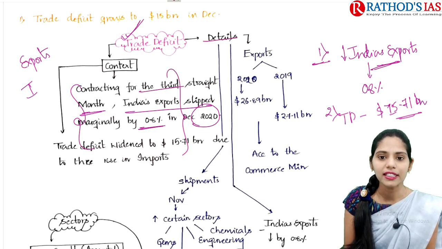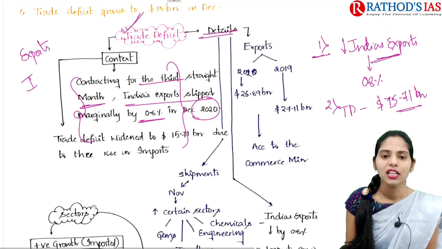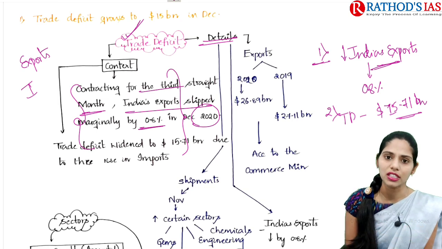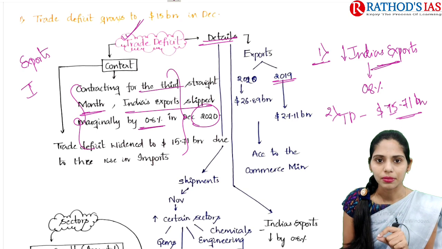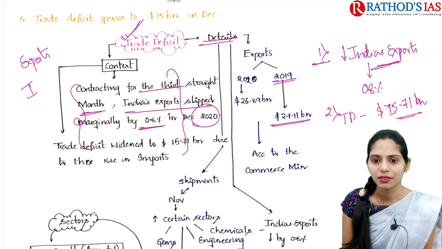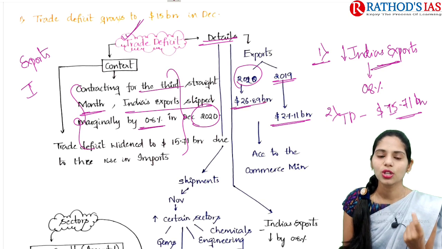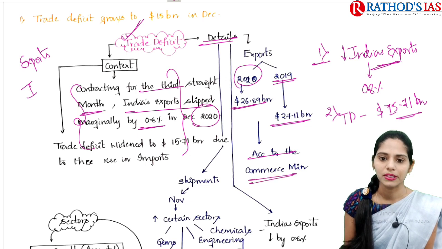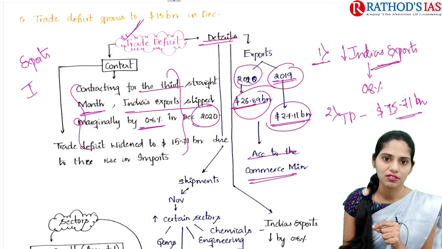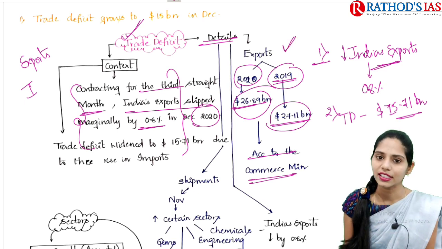If you see some other details regarding this article, the first important one is that it is comparing the export data of December 2019 and December 2020. In December 2019, the exports recorded about $27.11 billion. And if you compare the same export data of December 2020, it says just $26.89 billion. This is the data given according to the Commerce Ministry. So in this way we can say there is a decrease of exports when comparing December 2019 with December 2020. This is one of the important data that is given here.